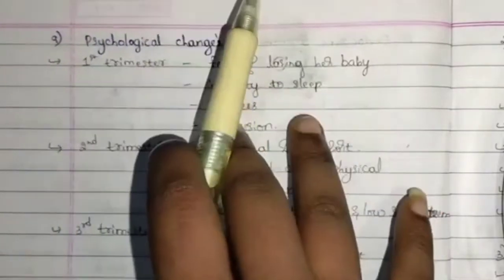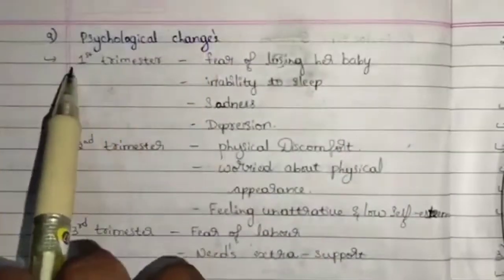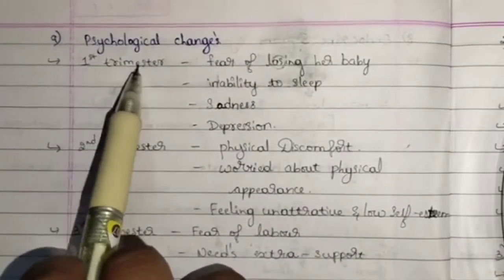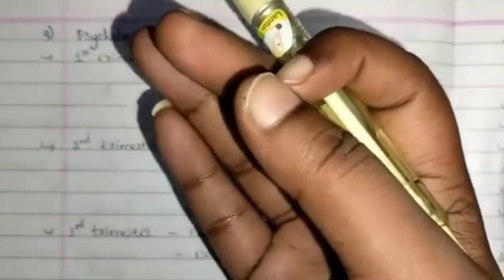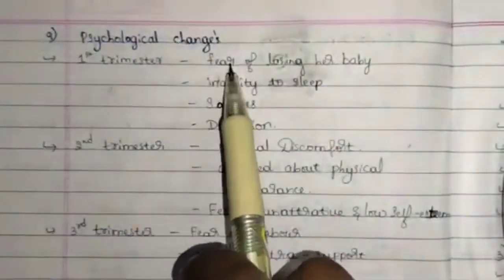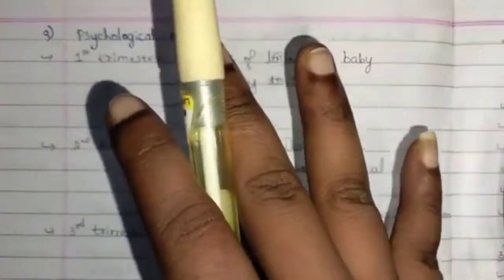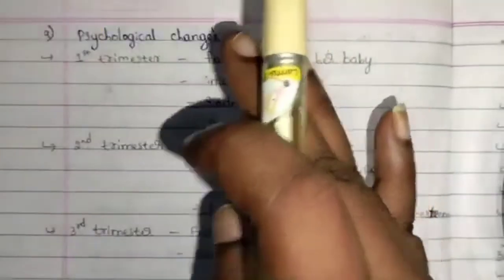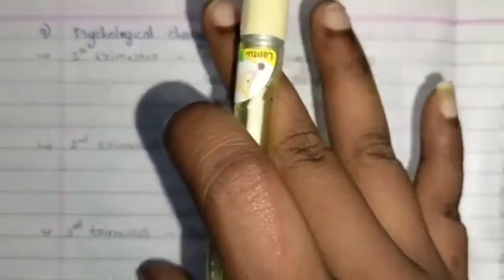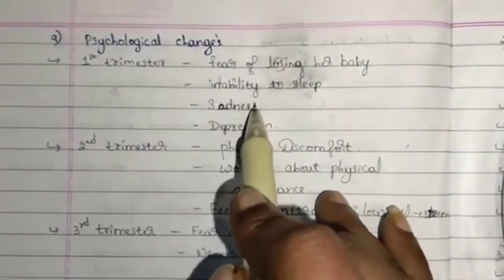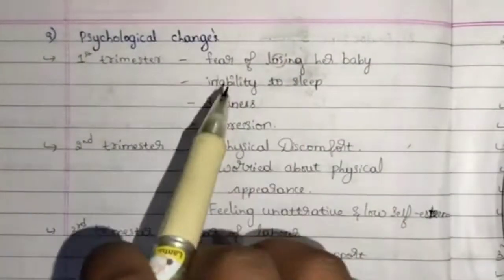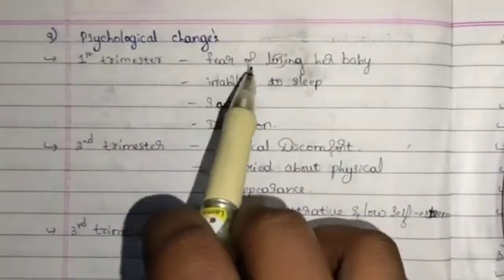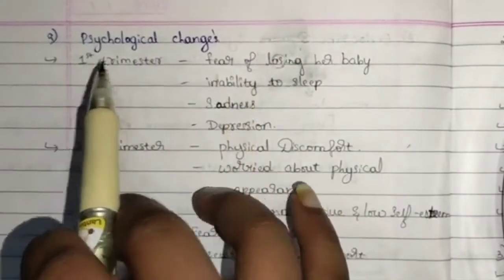Psychological changes. We can see psychological changes in three ways. First trimester, that is the beginning of the pregnancy: the woman will have the fear of losing her baby. The fear of losing her baby will be the first psychological change seen in pregnant women. This is not seen in every woman, but in most women it is observed. Because of that, there is sadness, depression, and they will even be unable to sleep well. Sleeping patterns will be disturbed. They will be depressed because of the fear of losing the baby. And this is seen in the first trimester.